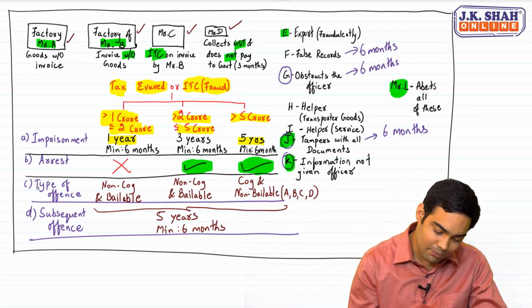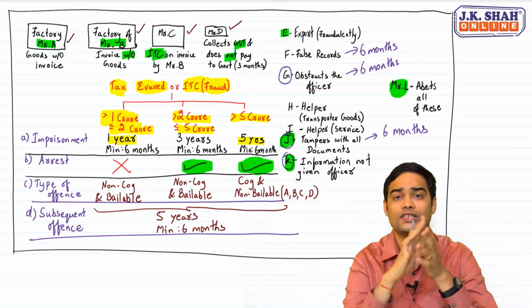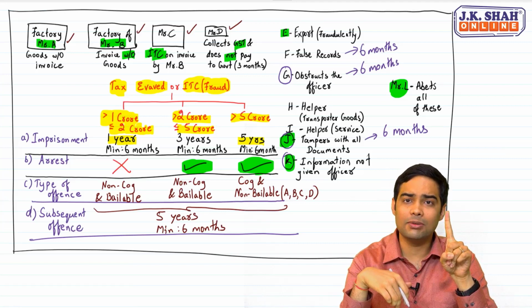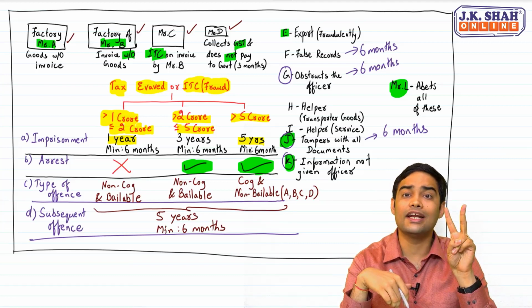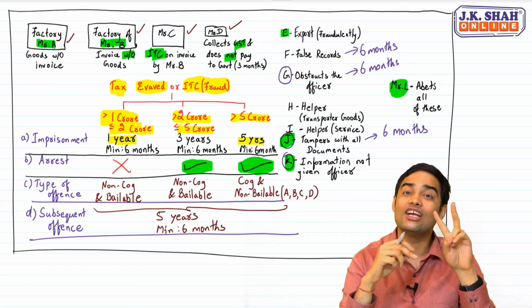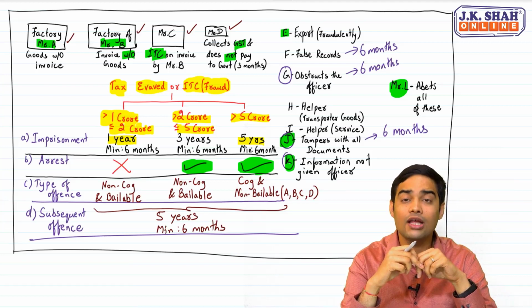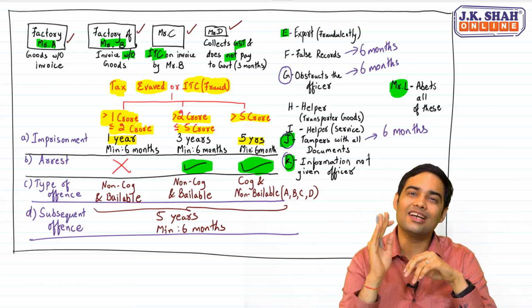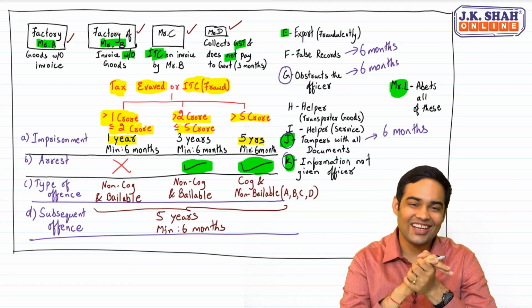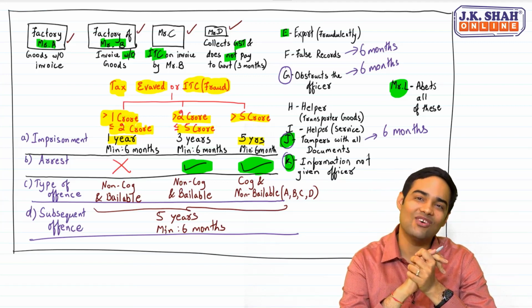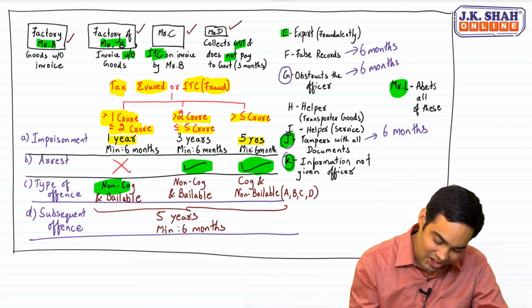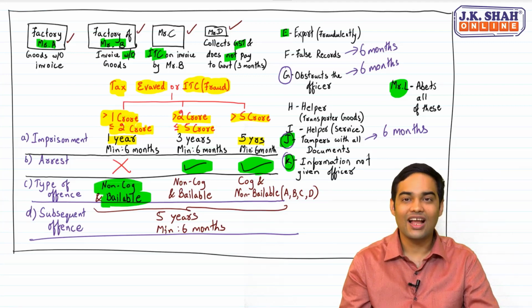What is the type of offense? Now, remember one thing. Which is more harsh? Non-cognizable bailable or cognizable and non-bailable? Sir, obviously cognizable and non-bailable. So, whenever there is a small crime, government regards it as below 5 crore. If there is a small crime that is below 5 crore or up to 5 crore, in all such cases it is non-cognizable and bailable.